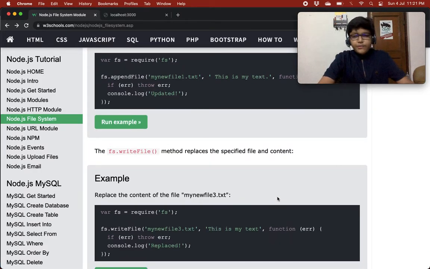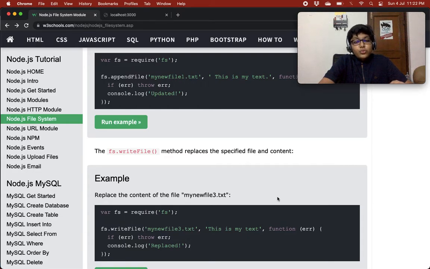Then we have write file. I'm not writing this code, as I've already shown you this before when we were doing create files. So side by side we just did updating files also. We did updating files not knowing that we were doing it. Okay, so let's read this.